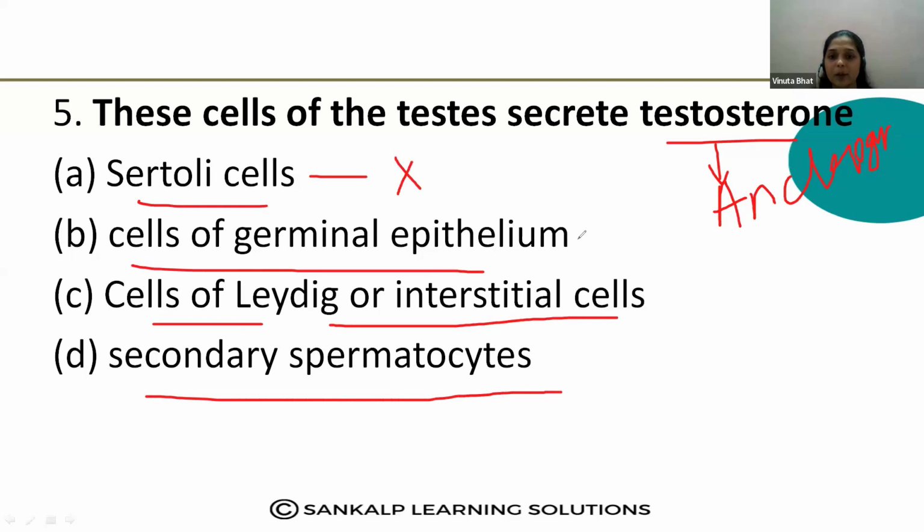Cells of germinal epithelium, they undergo meiotic division and form the spermatocytes, right? But they are not producing the androgens. And these spermatocytes, they form the sperms. They are not producing any hormone. So option D is also a wrong answer. So the correct answer is cells of Leydig or interstitial cells, they produce the androgen. Is that the correct answer? Yes.